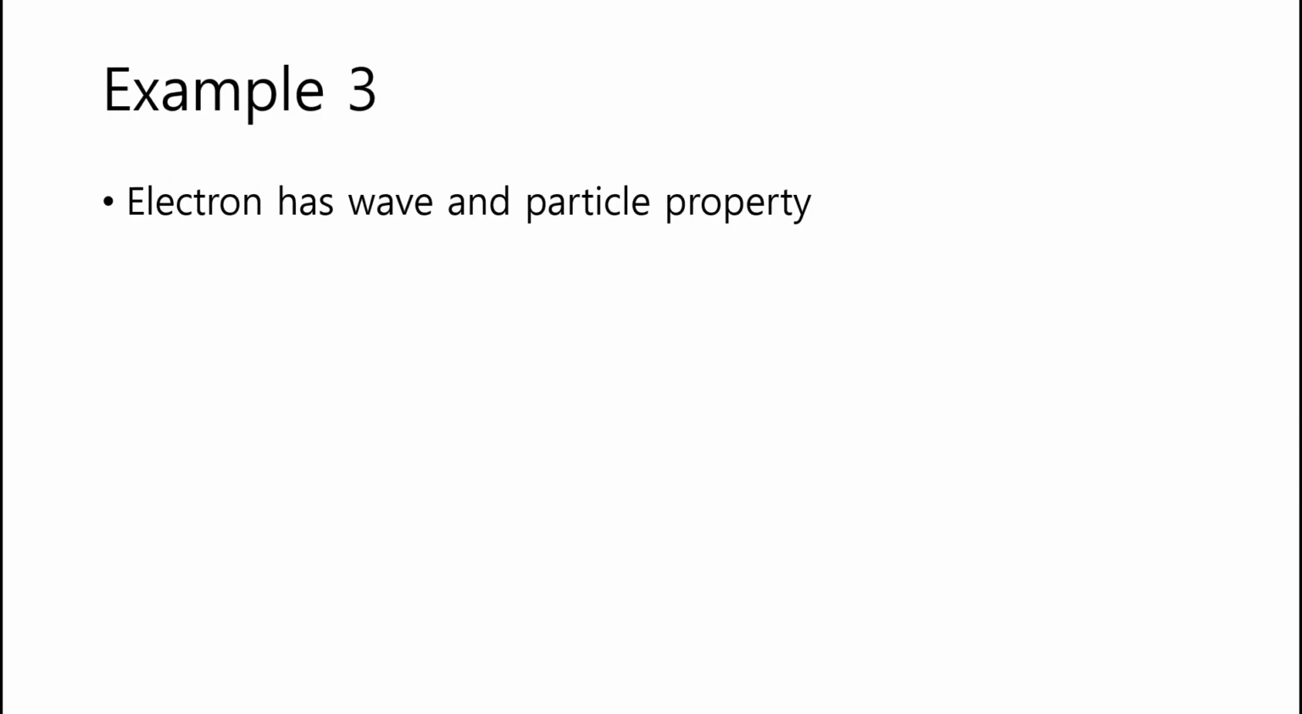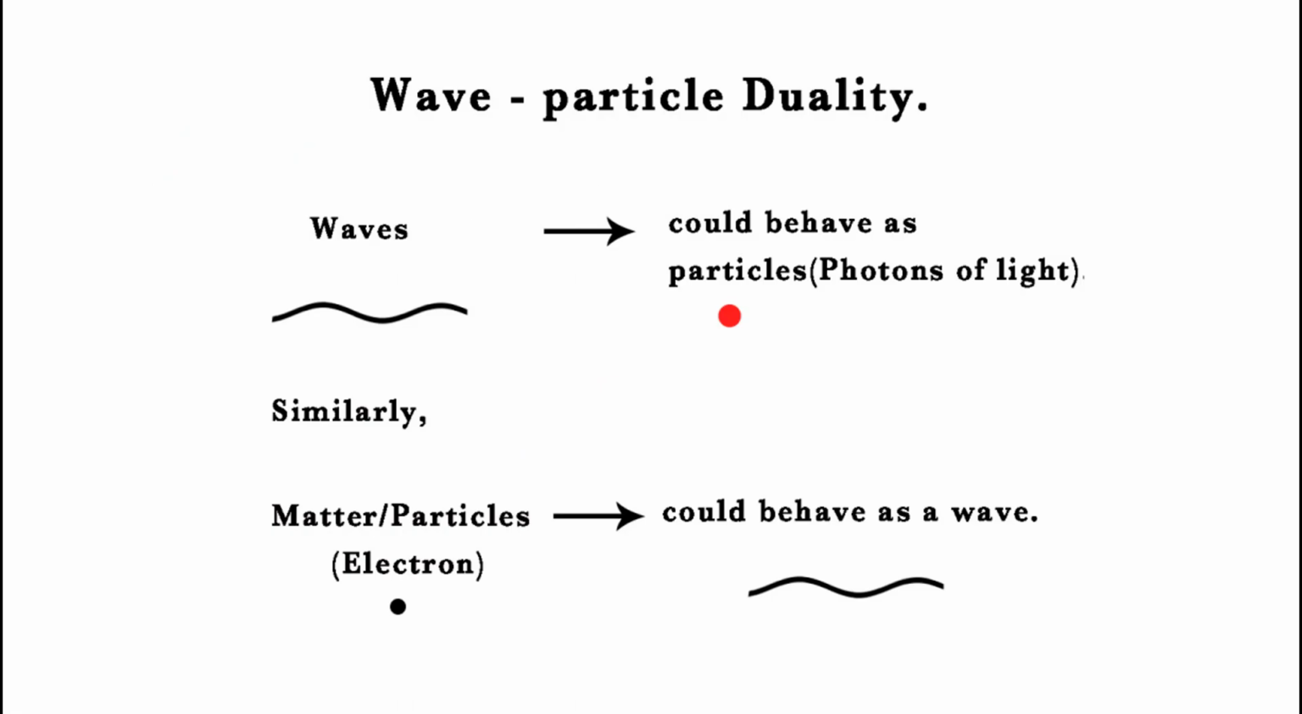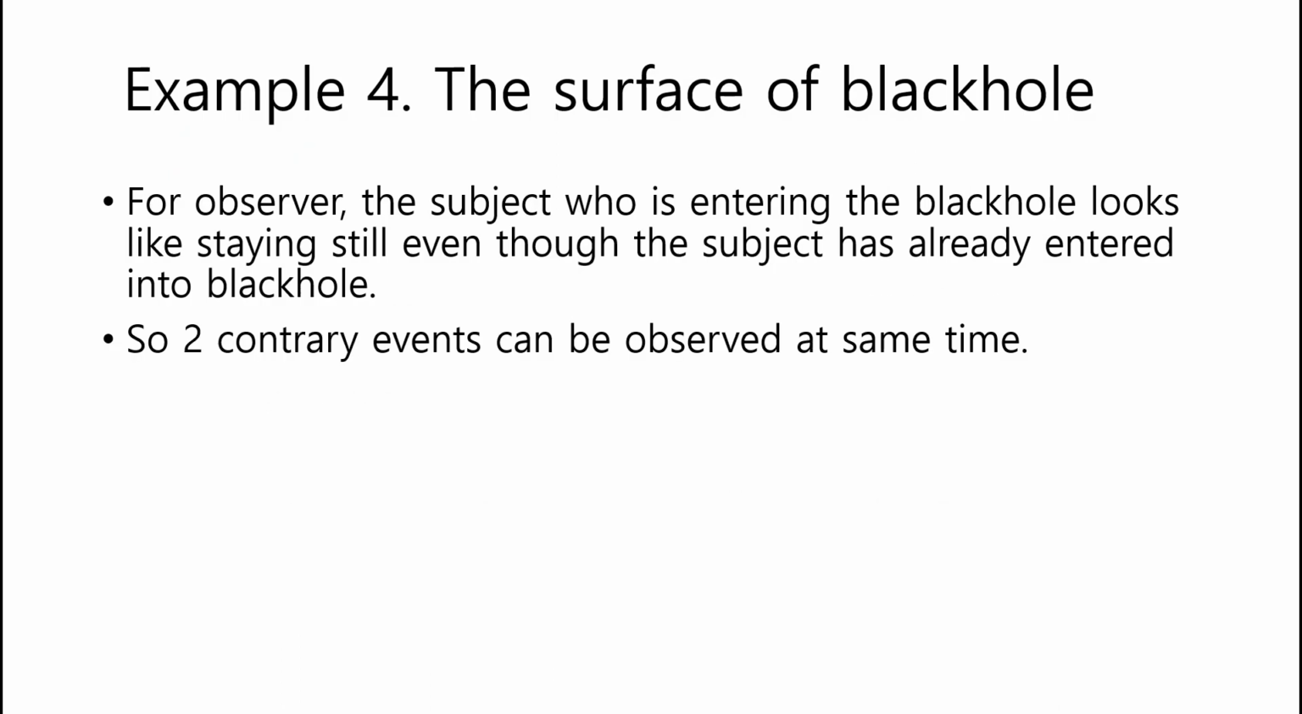Example 3. Electron has wave and particle properties. Wave-particle duality. Waves could behave as particles, photons of light. Similarly, matter particles, electrons, could behave as a wave. Example 4. The surface of a black hole.